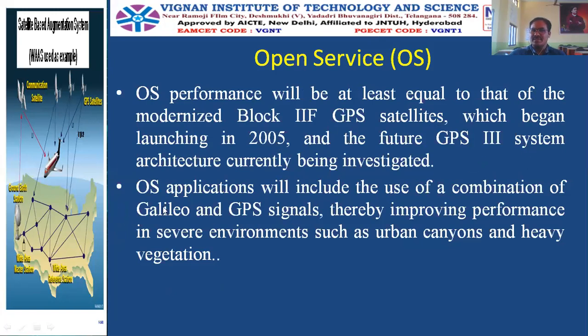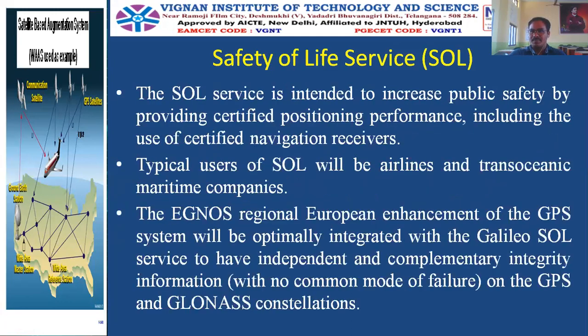OS applications will include the combination of Galileo and GPS signals, thereby improving performance in severe environments such as urban canyons and heavy weather stations, wherever natural disasters occur. In that case, rescue management is required. For that purpose, we will use this Galileo system, which is open source.